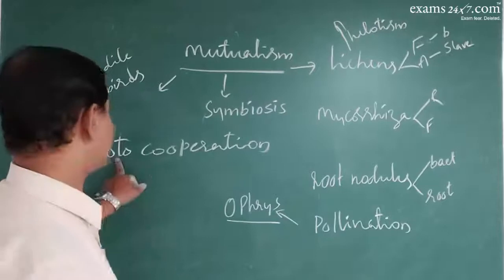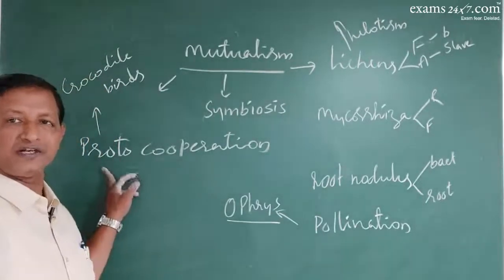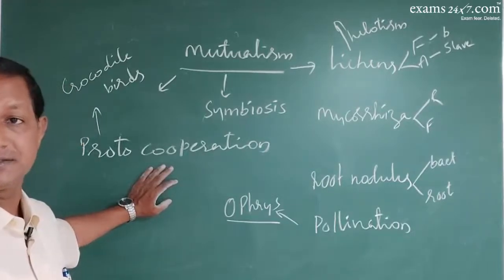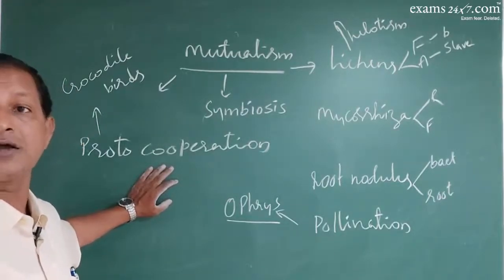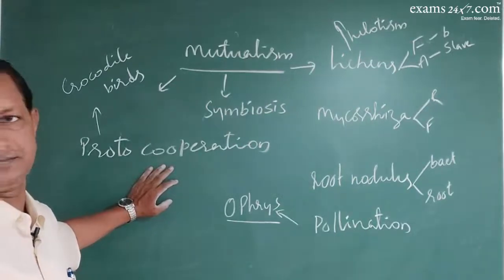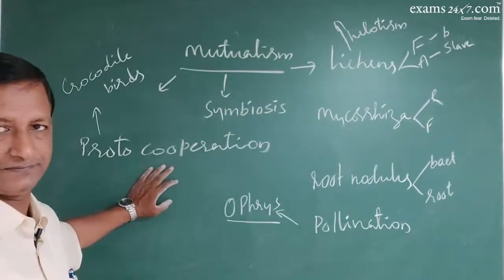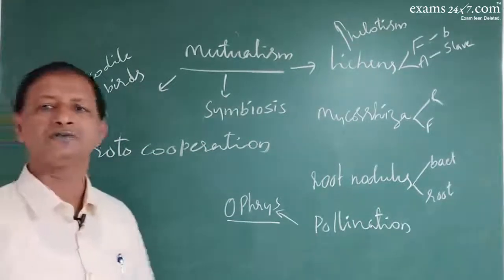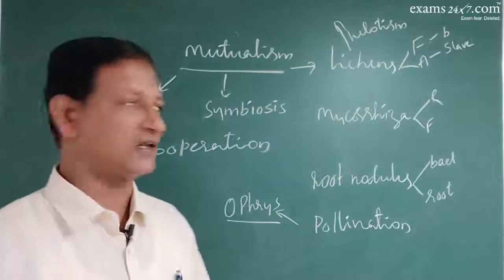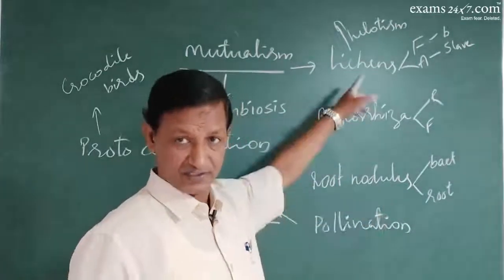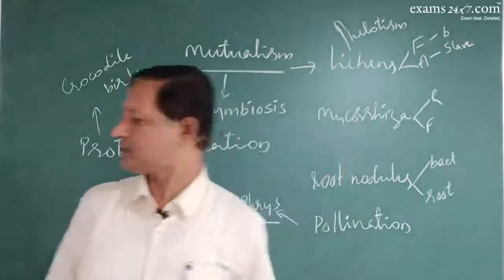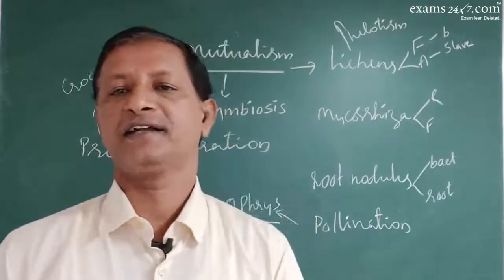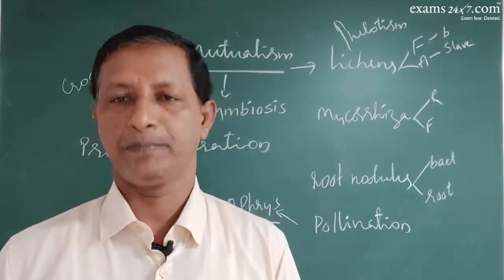That becomes food for the birds and a relief for the crocodiles. That kind of interaction is called proto-cooperation, a kind of symbiosis, but there is no continuous or long-lasting association. Understand? And it is not specific either. Any bird can sit in the crocodile's mouth, so specificity need not be there. But in the other cases, there is a specificity. Got it? So these are the various types of interactions that can be found in any given population.